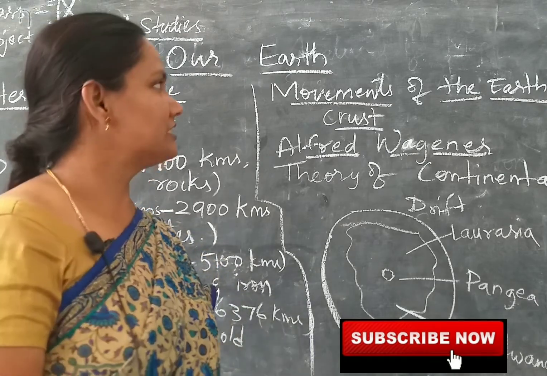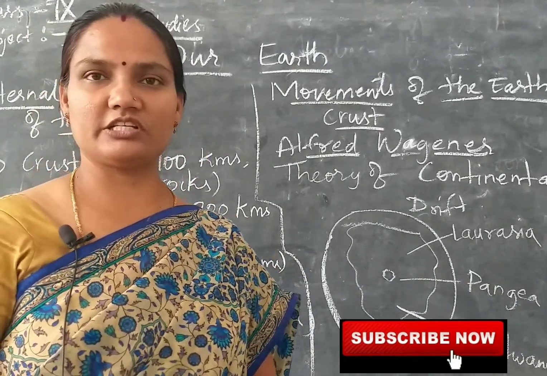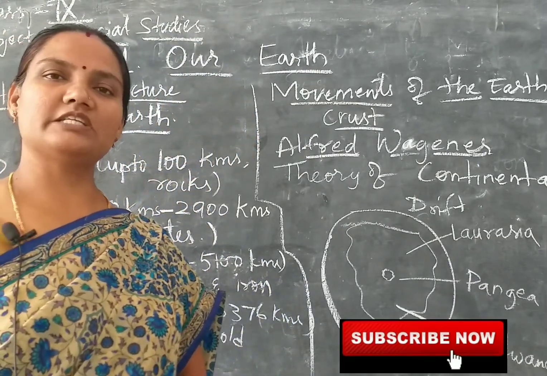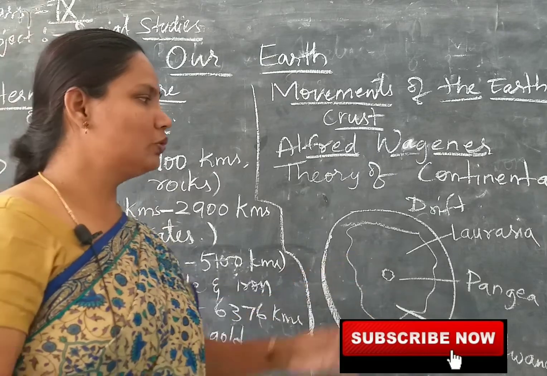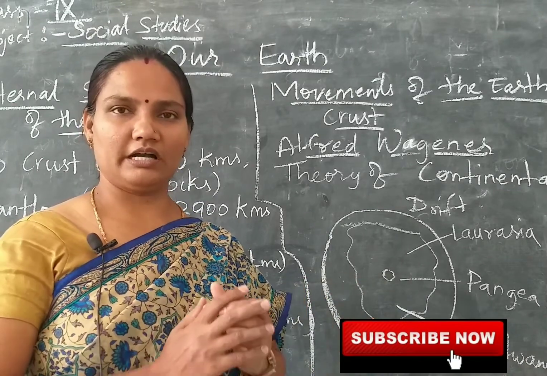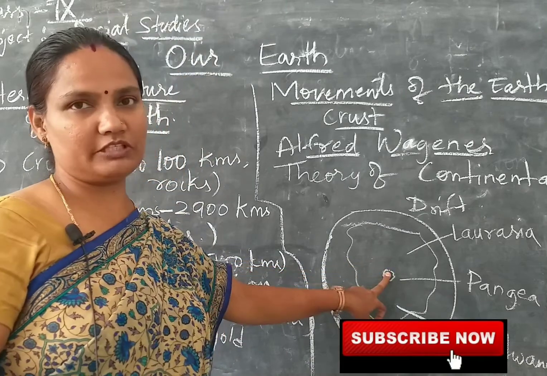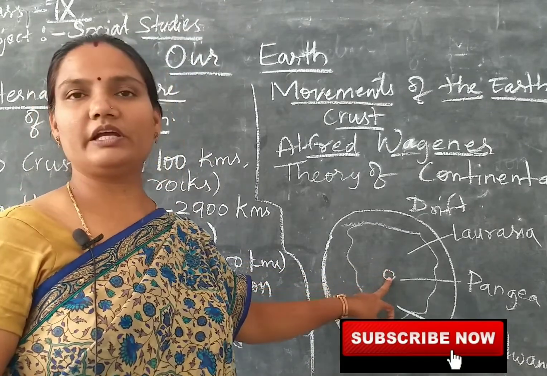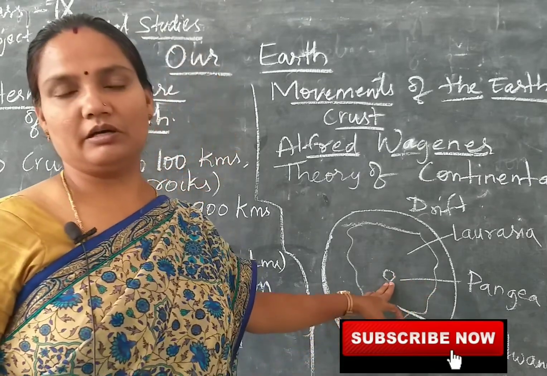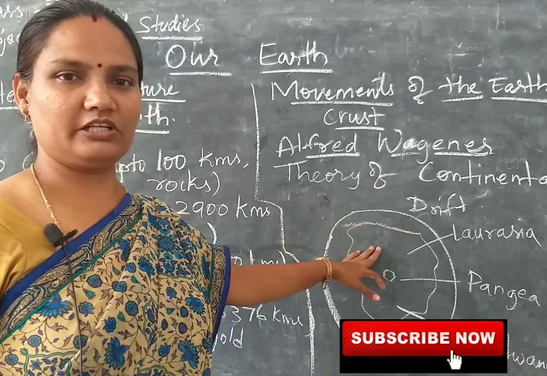About this plate tectonics, you will study in the next lesson. Okay, so due to the internal disturbance and the movements inside the earth, this huge landmass called Pangaea got divided, collided and formed 7 continents. And there was a Tethys Sea in the middle of this Pangaea. Today this Tethys Sea is submerged, and Himalayan mountains were formed over this Tethys Sea. About all this you will study in the next lesson, children.